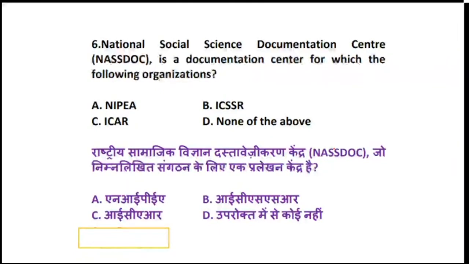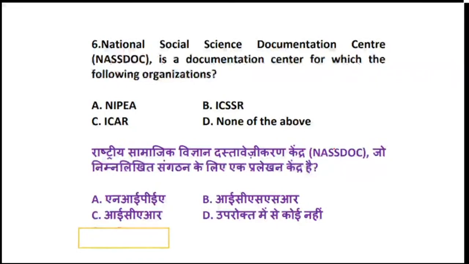So the National Social Science Documentation Center is a documentation center for which of the following organizations? Is it NIEPA, is it ICSSR, or is it ICAR, or none of the above? So the right answer is ICSSR.